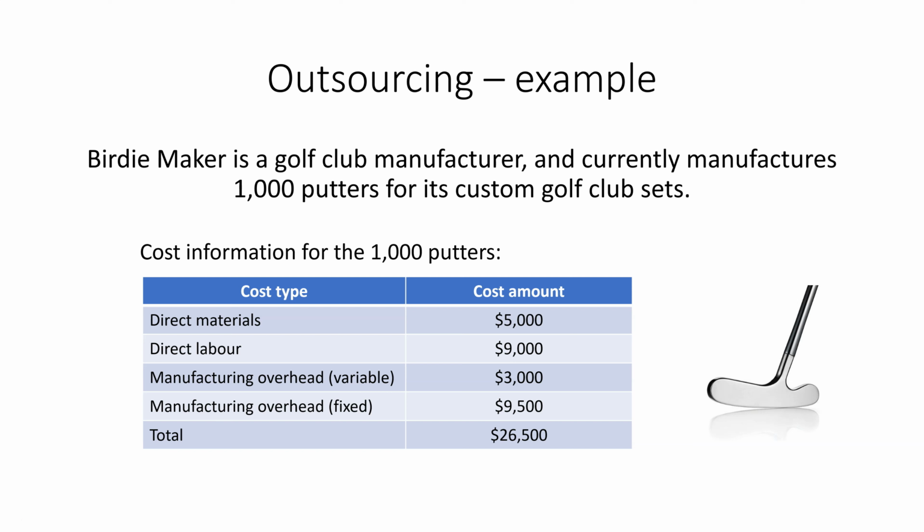So Birdie Maker is a golf club manufacturer, and they currently manufacture 1,000 putters for their golf club sets. So to make these 1,000 putters, they have direct materials, which are worth $5,000, direct labor of $9,000. They've got manufacturing overhead, some of which is variable, for $3,000. They've got the fixed manufacturing overhead of $9,500, and that totals $26,500. So if we divide through by the 1,000 putters, that would work out to be about $26.50 per putter. Okay, so they're making their product for about $26.50 each.